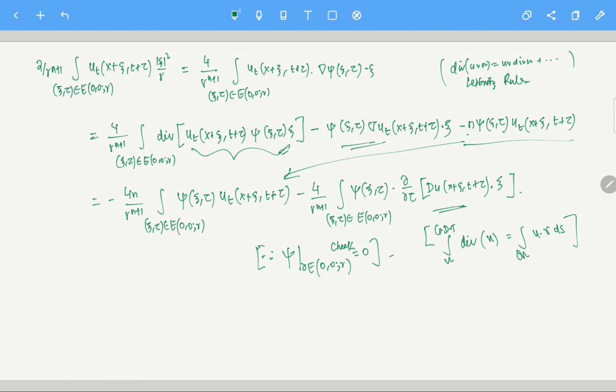Are you convinced that this is true? Of course this is true. Why is this true? Because you can just take the derivative here, right? And if you take the derivative with respect to tau, by chain rule, the first term is not going to be there. In the second term it will be there. So if you use chain rule here, of course it will be gradient of u at the point t plus tau, x plus xi, t plus tau, and then this xi is there. So this is just a chain rule from this particular thing to here.